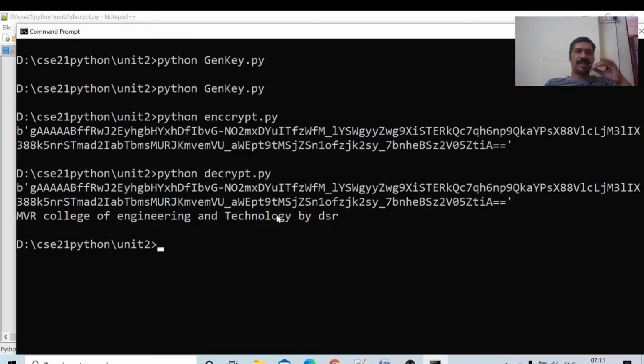Next, MVR College of Engineering and Technology by DSR. Actually, this is the original message encrypted. The decrypted message is MVR College of Engineering and Technology by DSR. In this fashion, we can do encryption and decryption in Python programming. It is important. How to perform encryption and decryption?